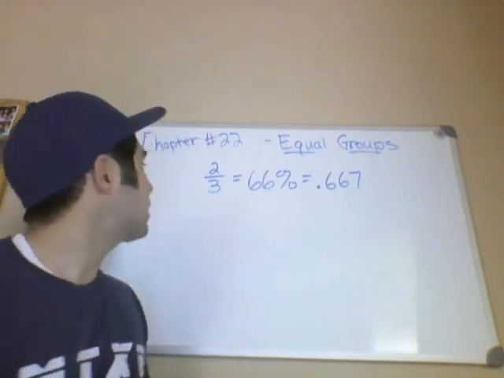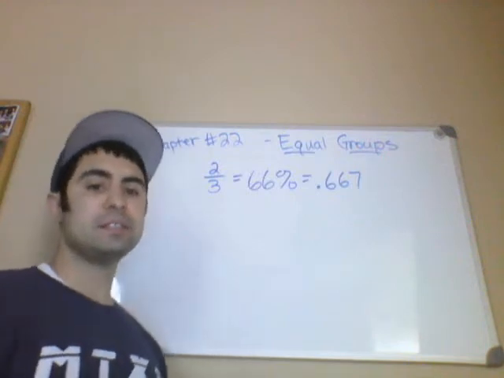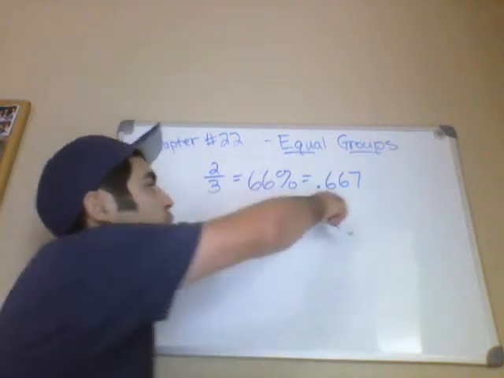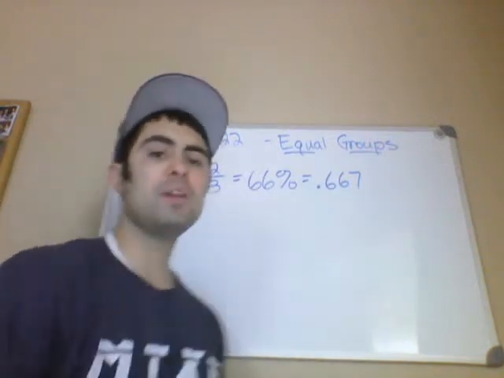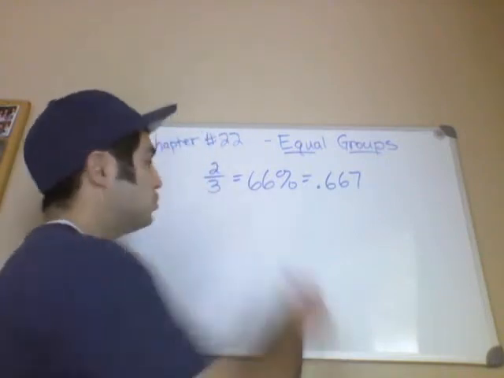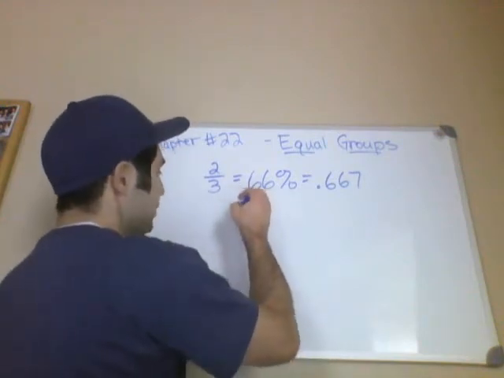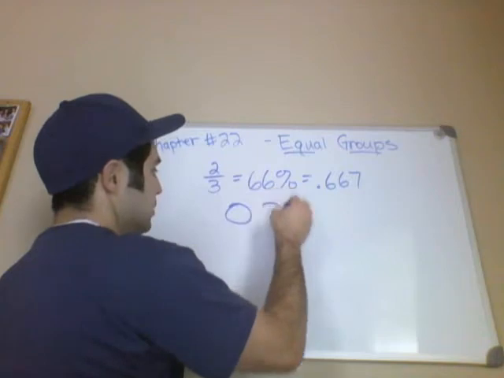Okay, so let's go ahead and talk about 2/3. 2/3 is 66.6666%, and that is 0.67 as a decimal. But what does that mean? That means for every 3 items, 2 of them, 2 out of every 3 items. So let's go 1, 2, 3.